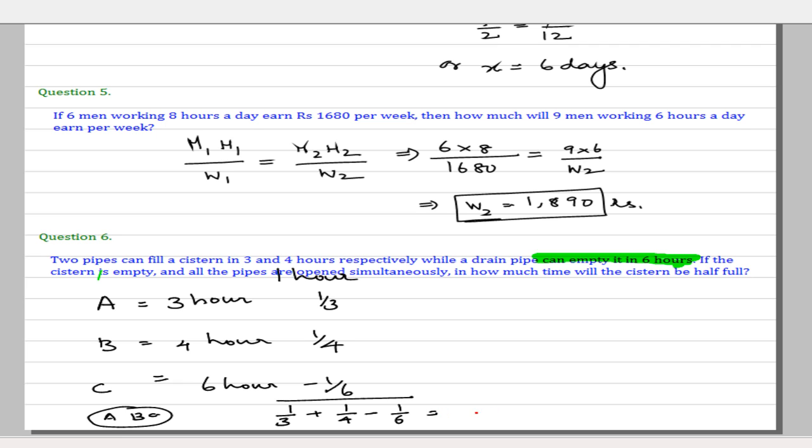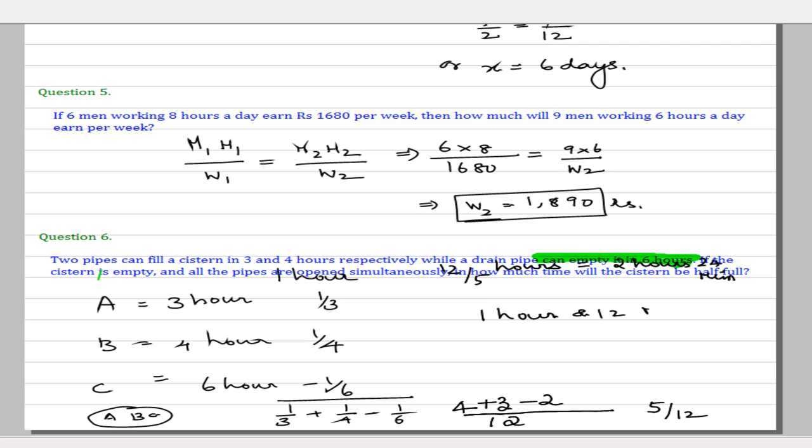What is the LCM of 3, 4 and 6? The LCM of 3, 4 and 6 is 12. So we have 4 plus 3 minus 2. So it is 5 by 12. So which means in 12 by 5 hours they can fill the tank. This 12 by 5 hours is 2 hours and 24 minutes. So the question is asking when it will be half full. So half full will happen in 1 hour and 12 minutes. So this is the answer for this question.